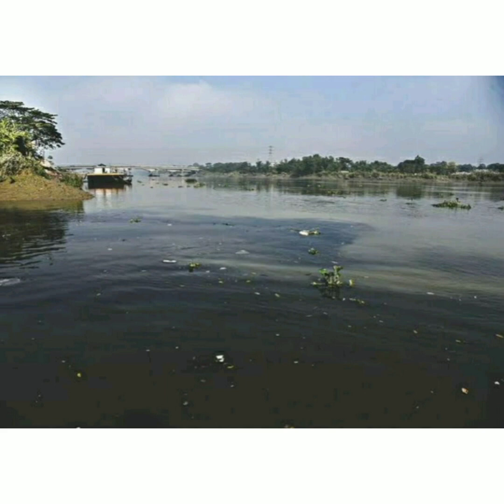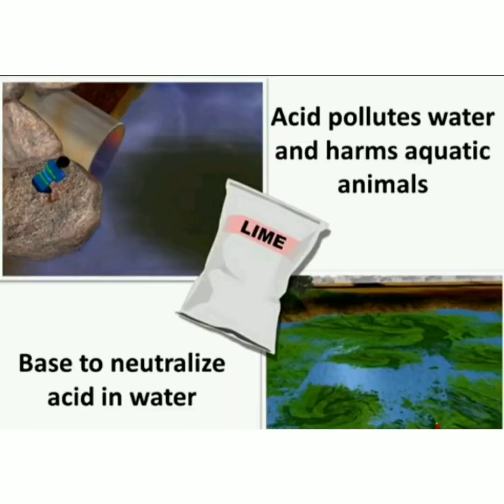Thus, to prevent such a situation, these acids should be neutralized by adding basic substances such as slaked lime before being discharged into the river. Hence, wastewater is treated with basic substances before being discharged into water bodies or the soil.